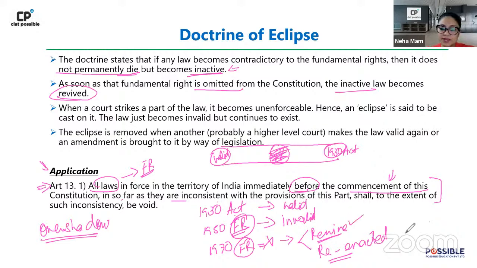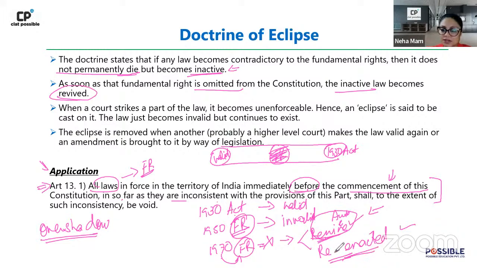What is going to be the effect in 1970 when this fundamental right is not there anymore? We've amended the Constitution and the fundamental right is not there anymore. So what is going to happen? Will it automatically revive, or will it have to be reenacted? Good, all of you who answered. This would lead to an automatic revival of the law. Tanvi, Ayush, Siddhansh, Sindhuja, very good. It's going to result in an automatic revival, right? You will not have to reenact it.